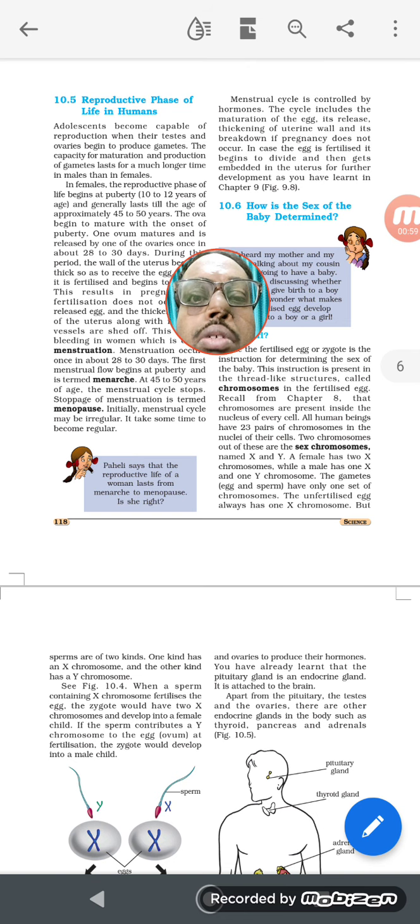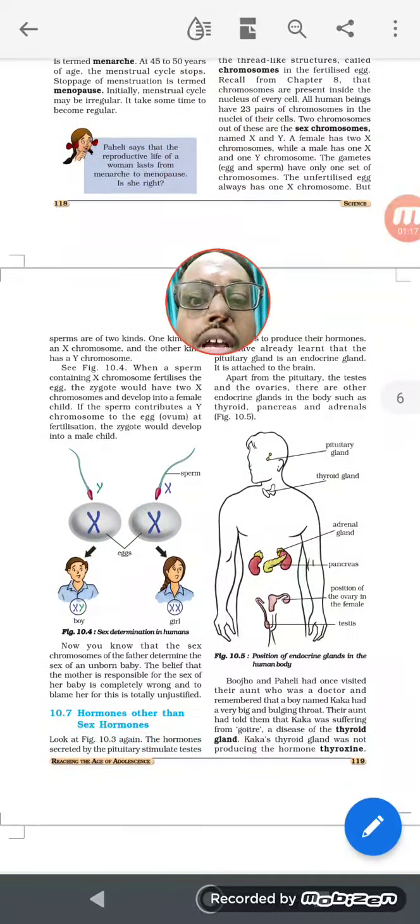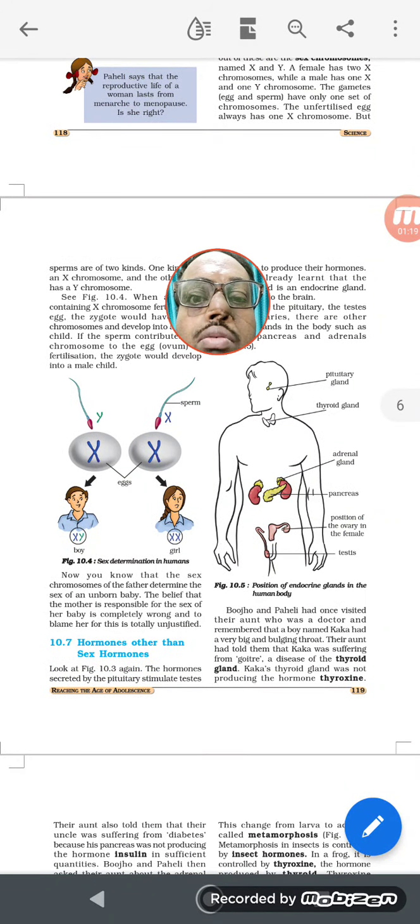So the chromosomes which are responsible to determine the sex are known as sex chromosomes, and other chromosomes are known as autosomes. Then there are two sex chromosomes: one is X and another is Y. And when it comes to sex determination, the female has two X chromosomes and the male has one X and one Y chromosome.